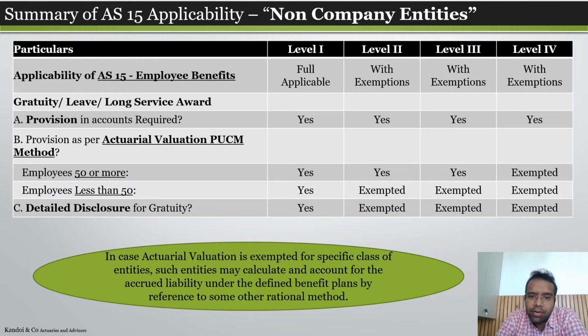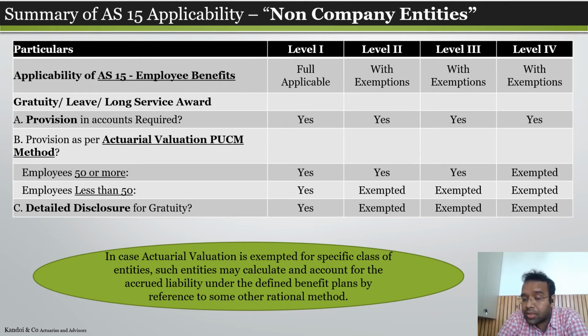But if we have a level 2 or 3 entity where the employee count is less than 50, they are exempt from making the provision as per actuarial calculation. They can make the provision as per their own method of calculation, but actuarial valuation is not mandatory. At the same time, provision is required. We cannot do away with the provision. We have to make the provision. But if the employee count is more than 50, yes, we need to make the provision as per actuarial calculation.